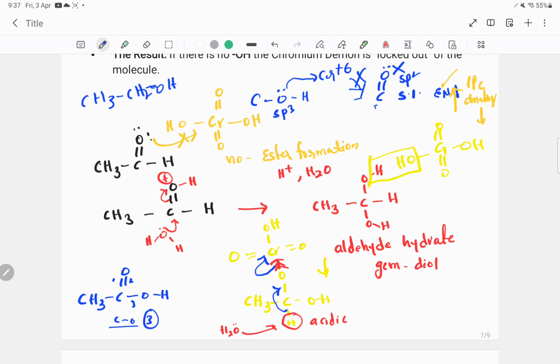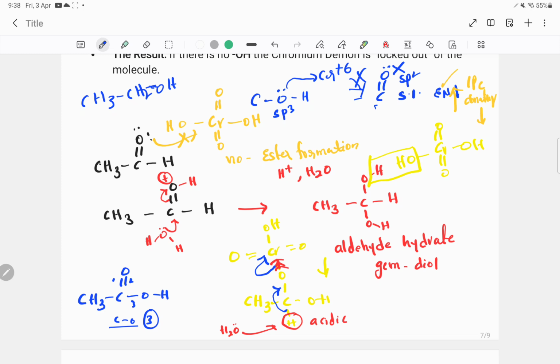So yes, same. Now is it clear? After the esterification, the alpha hydrogen is removed, electrons shift to CO to form C double bond O, and chromium finally accepted the electrons from the oxygen-chromium bond electrons. This leads to further oxidation of aldehydes to carboxylic acid.